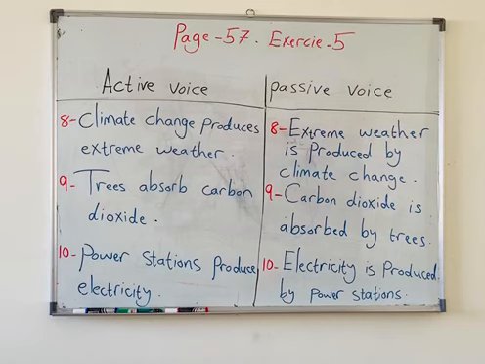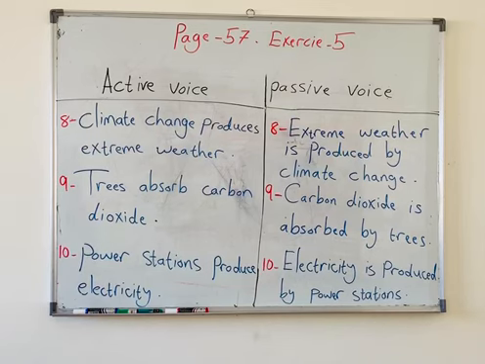So in the previous lesson we talked about grammar and the subject was passive voice, and as you know we discussed and explained active voice and passive voice, so we differentiated between them, and it was on page 57. So we did some exercises and we came to exercise 5. We did all the points, just these 3 points were left. As you see, there are 8, 9, and 10. And I wrote down on the board for you. I want you to listen to it carefully and pay attention to it so as to understand more.